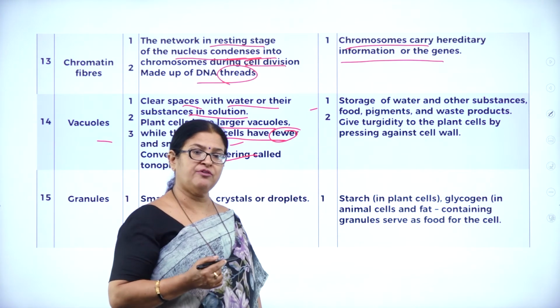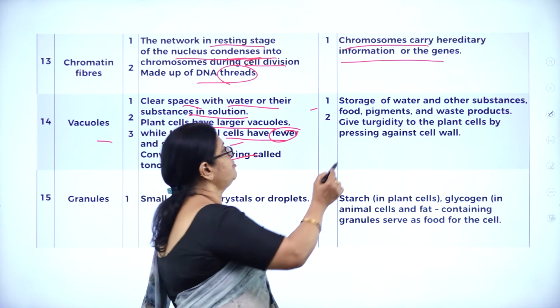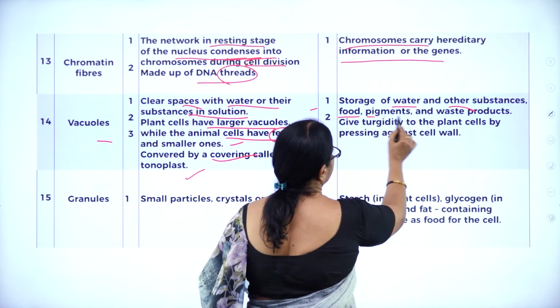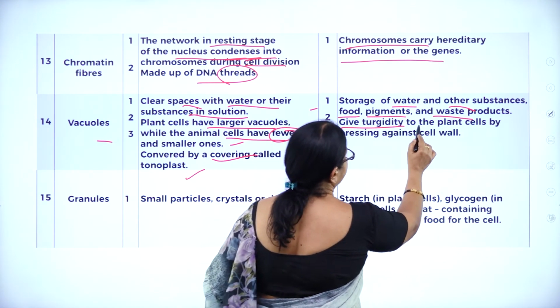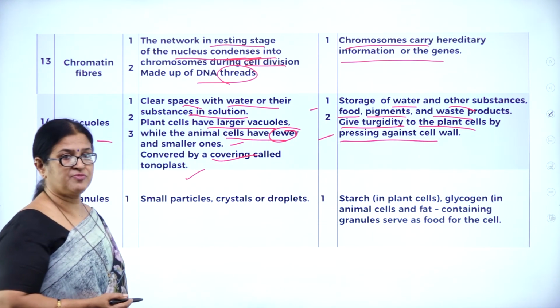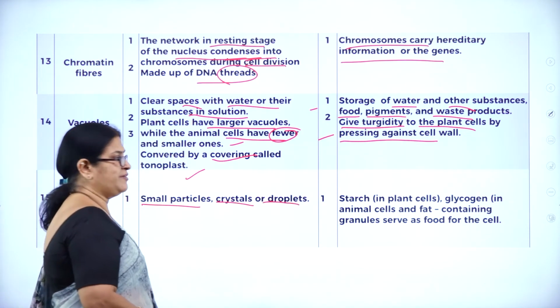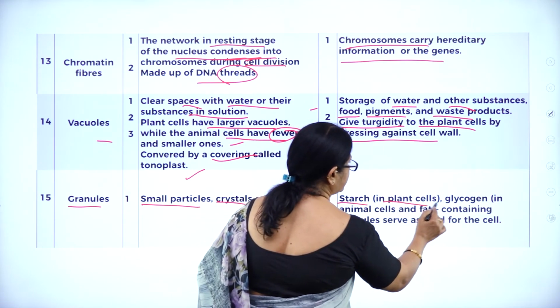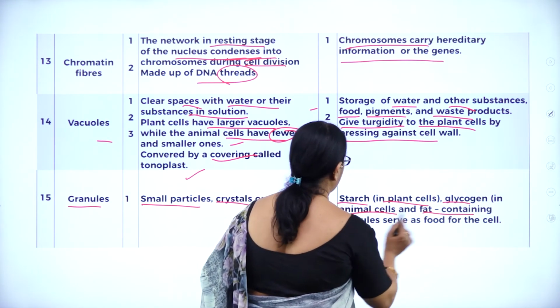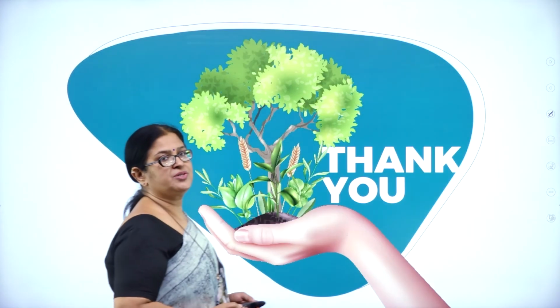Storing of unwanted substances or even the cell sap. So storage of water and other substances, food, pigments and waste products. They give turgidity to the plant cells by pressing against the cell wall. See how important it is for a plant cell. Then granules: small particles, crystals or droplets. For example, we have starch in plant cells, glycogen in animal cells, and fat-containing granules that serve as food for the cells. Hope you have understood this very important chapter called Cell, the Unit of Life.